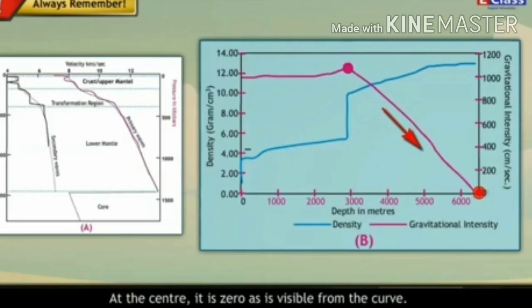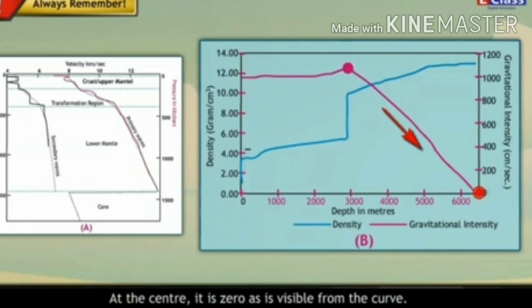The density curve of the Earth's interior is shown in figure B. Red curve in figure B shows gravitational force at various depths. Gravitational force increases to a certain depth from the surface and then reduces according to depth. At the center, it is zero, as is visible from the curve.